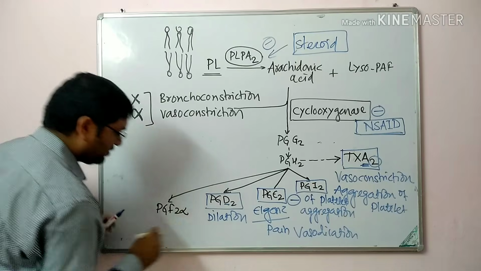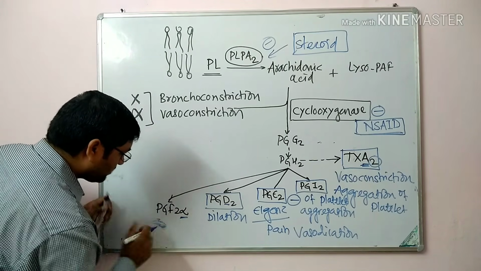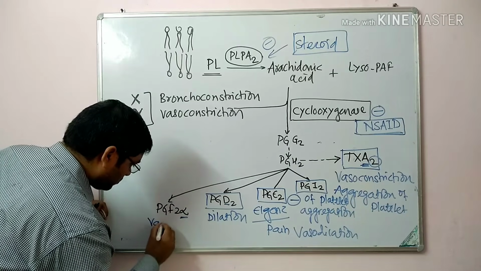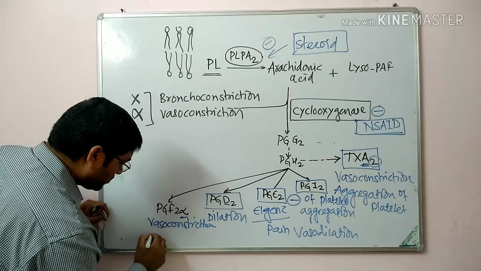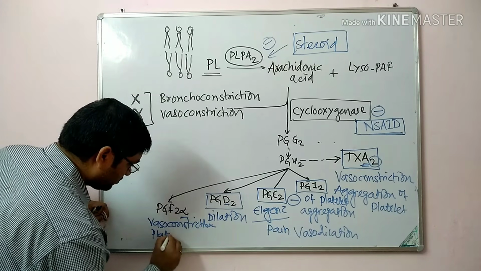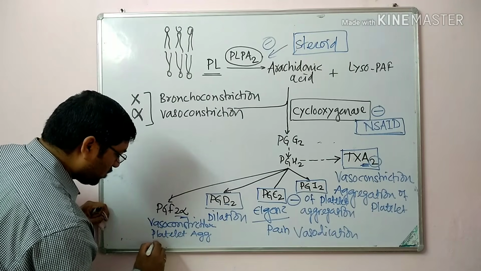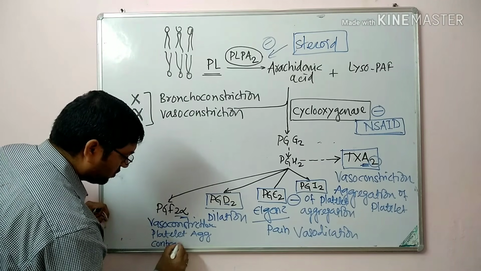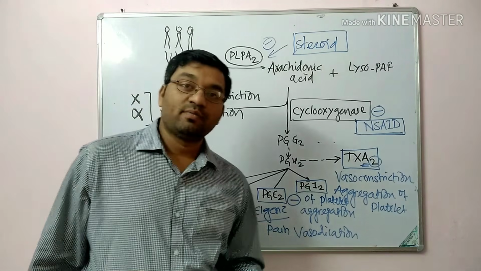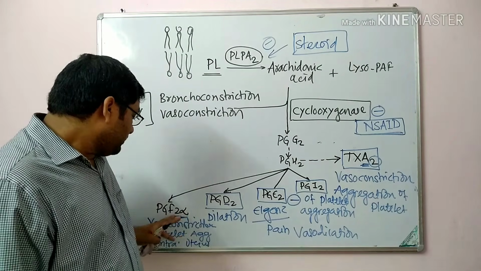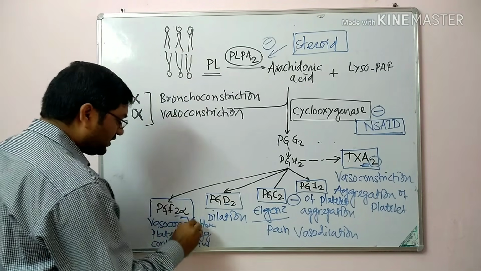Next one is prostaglandin F2 alpha. As we already discussed, this alpha represents the constriction. So these are responsible for vasoconstriction. They are responsible for aggregation of platelet, and they are also responsible for the myometrial contraction of uterus. So they are helpful in the induction of labor or termination of pregnancy, PGF2 alpha. So these are the important functions carried out by these different prostaglandins.